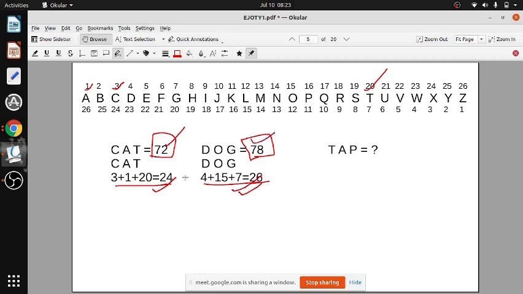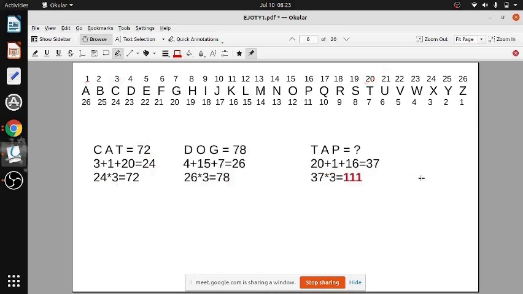Can you see any relation here? Yes, sir. What relation? 24 multiplied by 3. Very good. It is multiplied by 3 in both the cases. In one case 3, in the other case 4. So now you know the rule. What you have to do is put the values, add them and multiply by 3. Now it is easy. Now you know the rule. Put all the values and multiply by 3. Done? Yes, sir.